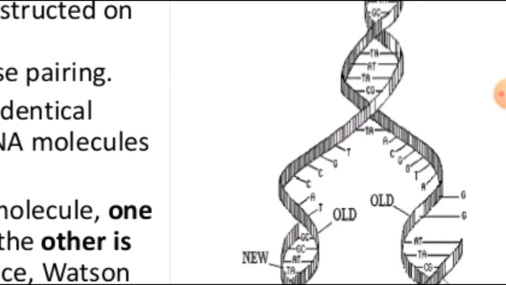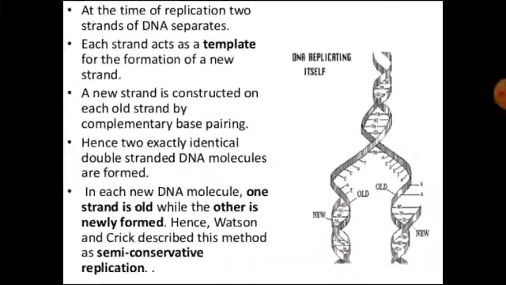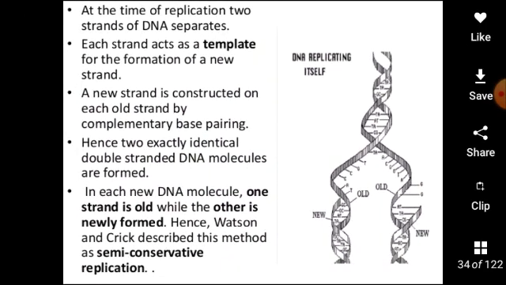And this method of the formation of a new daughter DNA molecule is said to be semi-conservative. I think it is clear to all of you.